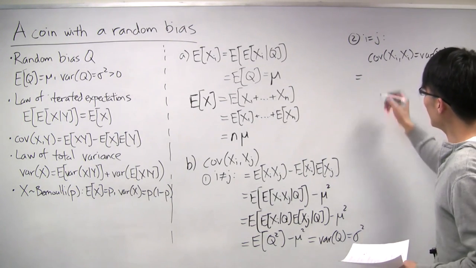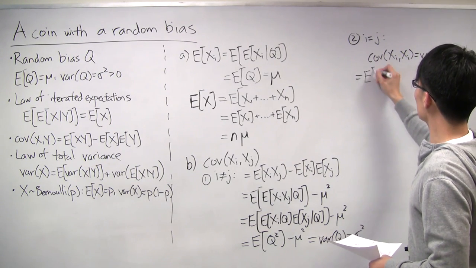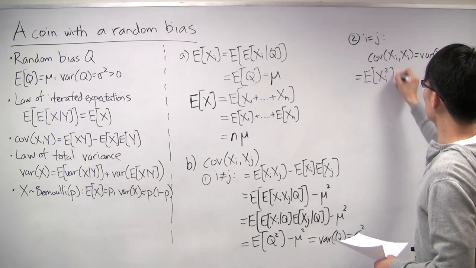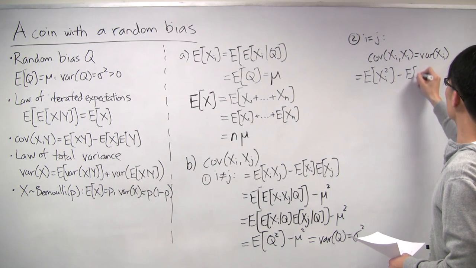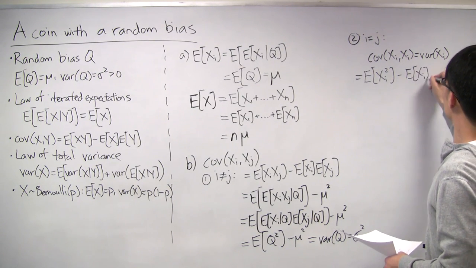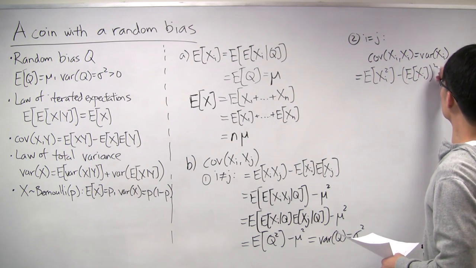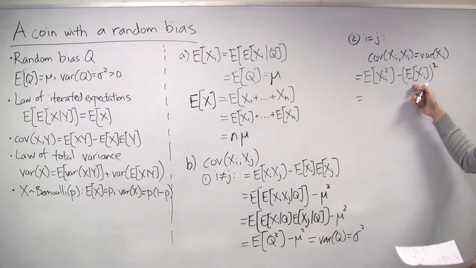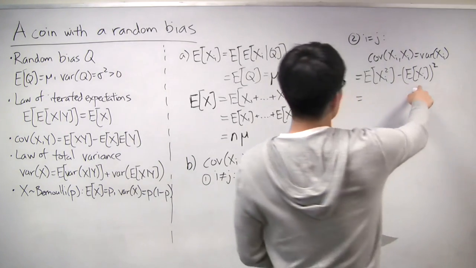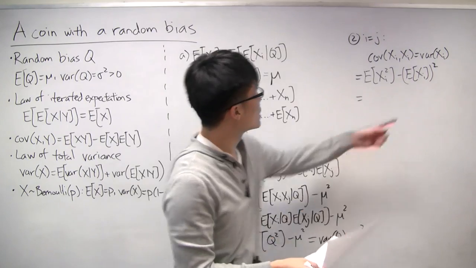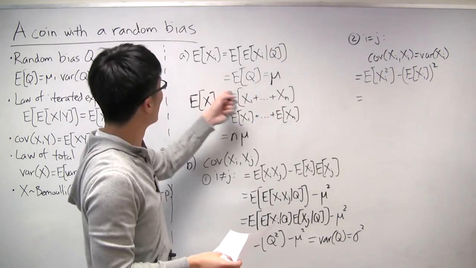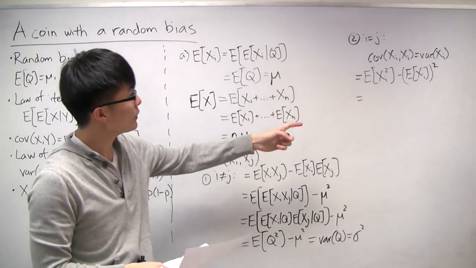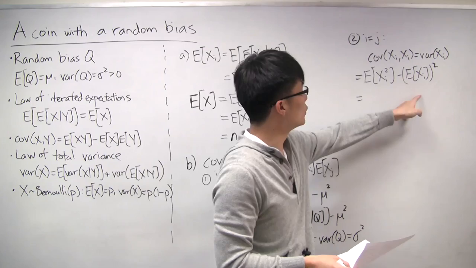And what is that? That is just the expectation of xi squared minus the quantity expectation of xi, squared. And again, we know what the second term is. Expectation of xi, we know from part A, is just mu. So the second term is just mu squared.